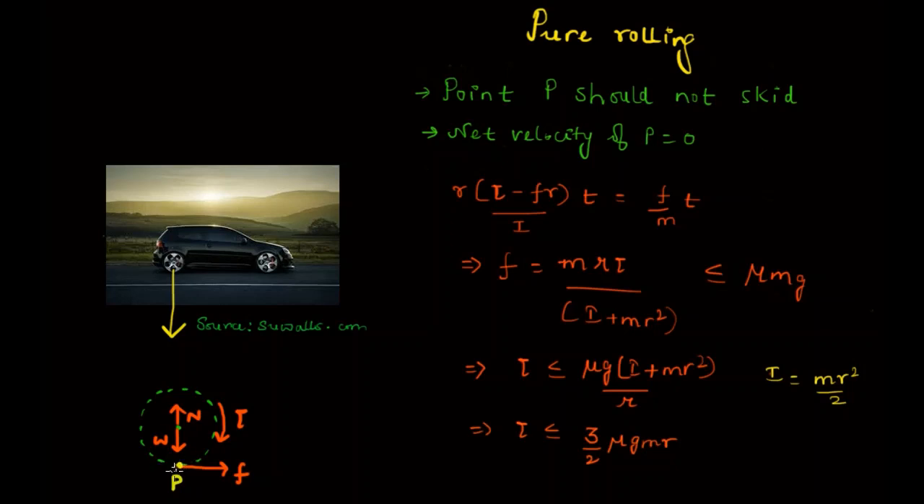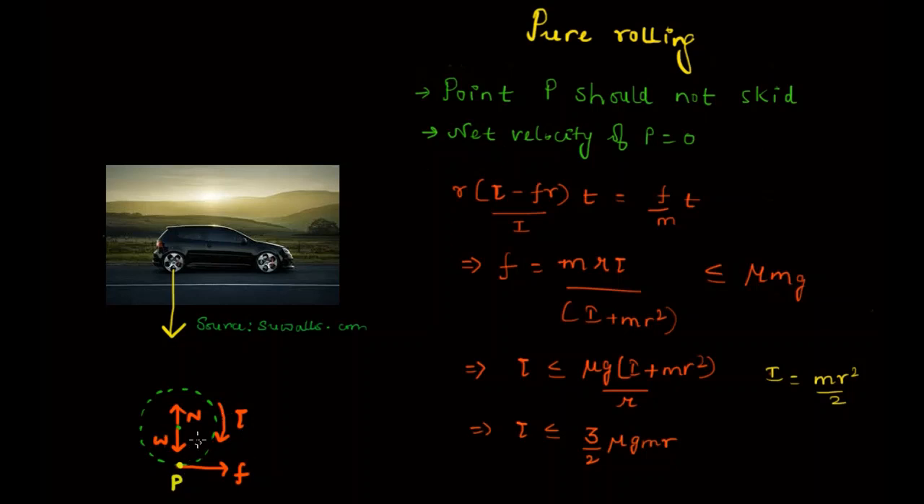And mathematically, what it means is that the point P does not slide, and the velocity of the point P with respect to the ground is equal to zero. Now, why will the velocity of the point P with respect to the ground become zero? Because we have seen that this point P has two opposing motions. One motion makes it move in the backward direction because of torque, and one motion makes it move in the forward direction because of friction. So, for the point P not to skid, both the motions should cancel each other.